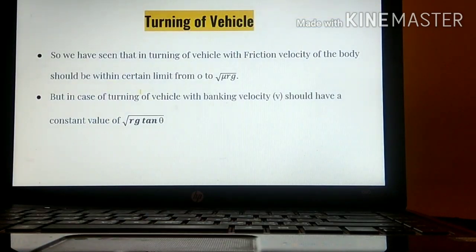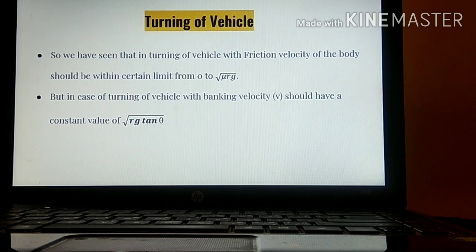Let's move. So what is the special thing which we have got over here? We have seen that for turning a vehicle with friction, whenever we are talking about friction, the velocity of the body should be in a certain limit, that is 0 to root mu rg. But whenever turning of a vehicle is with the help of banking, the velocity should always have a constant value, that is root rg tan theta. Why should it have a constant value? Because velocity is directly proportional to radius, and g and theta will not be changing.